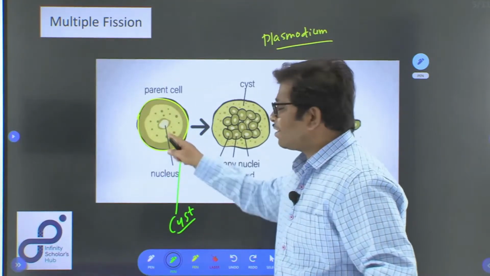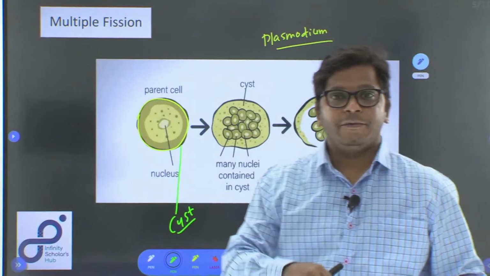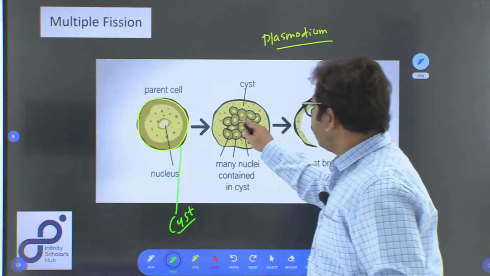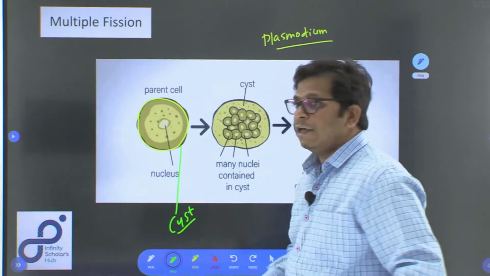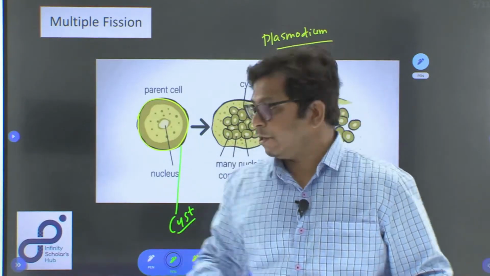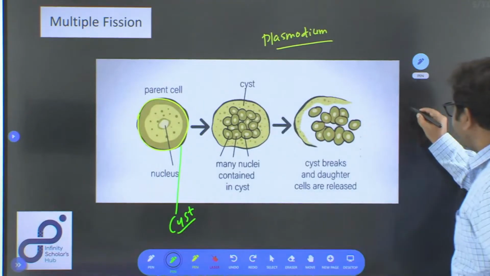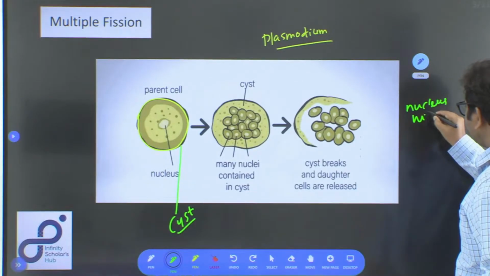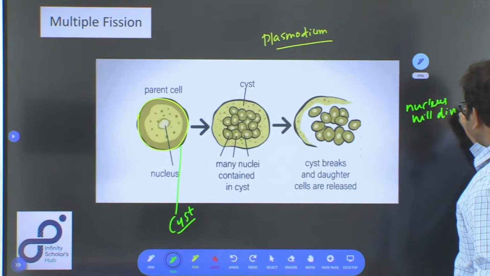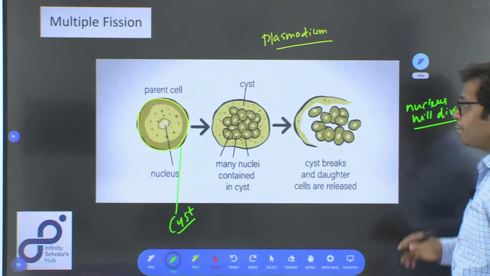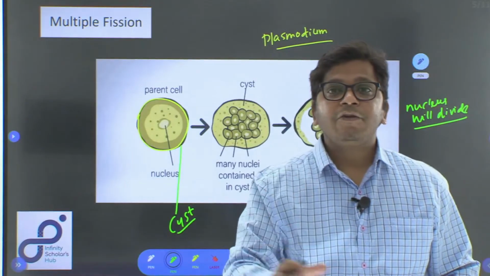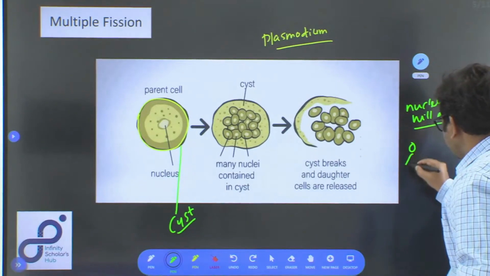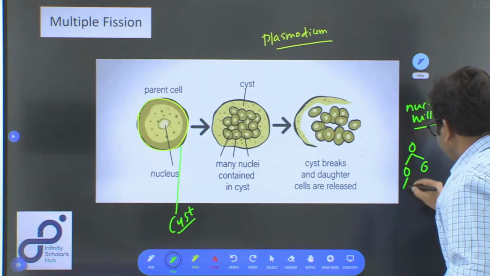And when encystation has happened, the cyst formation has already happened, what will happen? The nucleus of the cell is going to divide into multiple nuclei. Suppose this is one nucleus, this nucleus will divide into multiple nuclei.